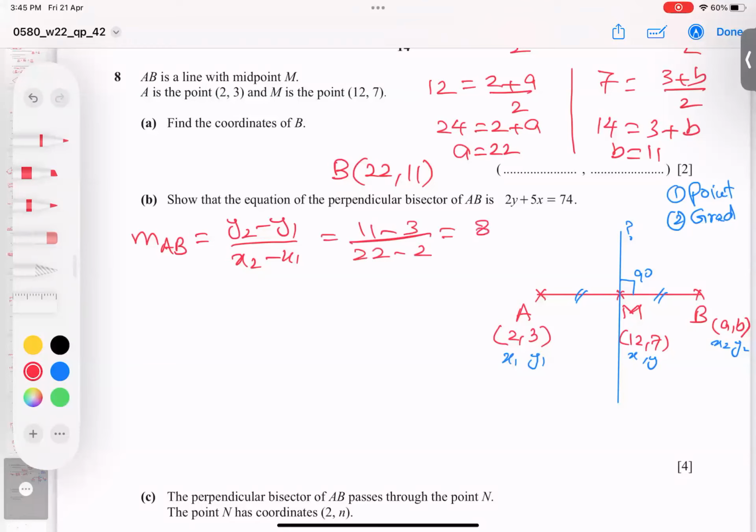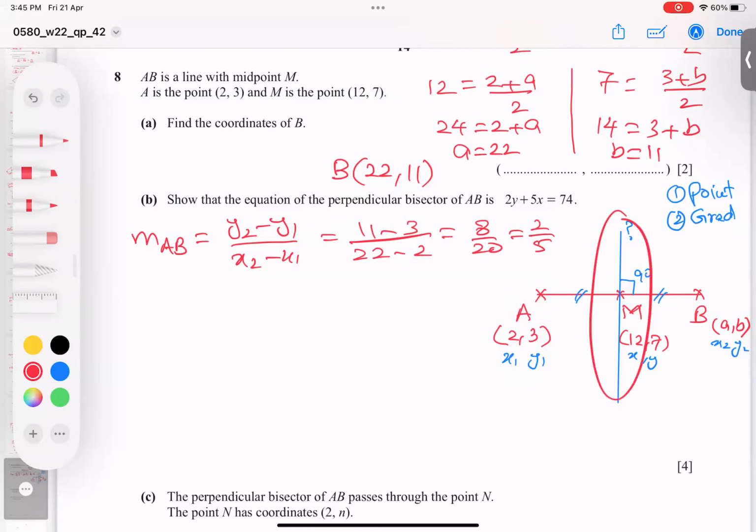I got 11 minus 3 over 20; 4 twos are 8, 4 fives are 20. So 2 over 5 is the gradient. Let me check. Yes, because 11 minus 3 is 8, divided by 20. So I think this idea is clear. And this red line is 2 over 5.